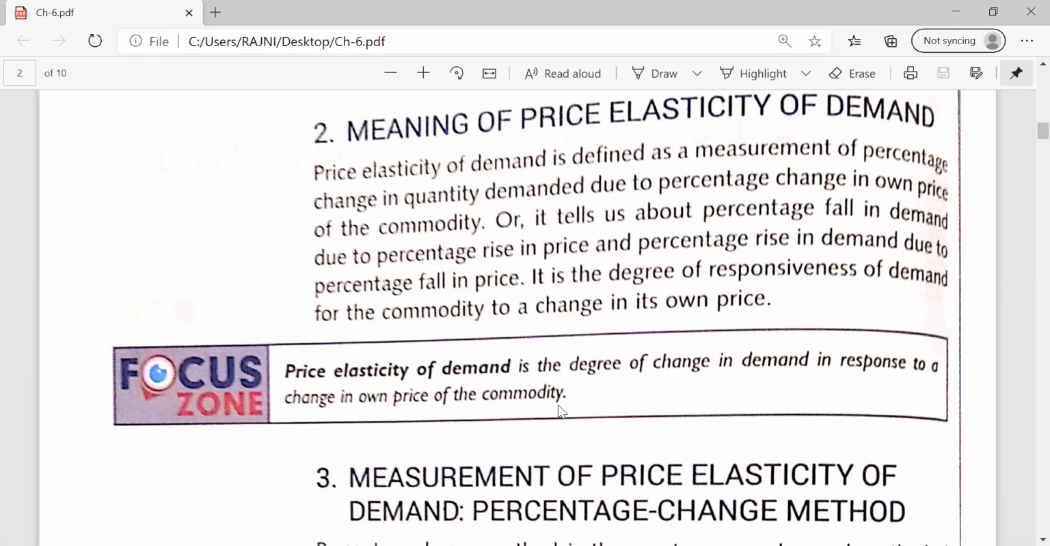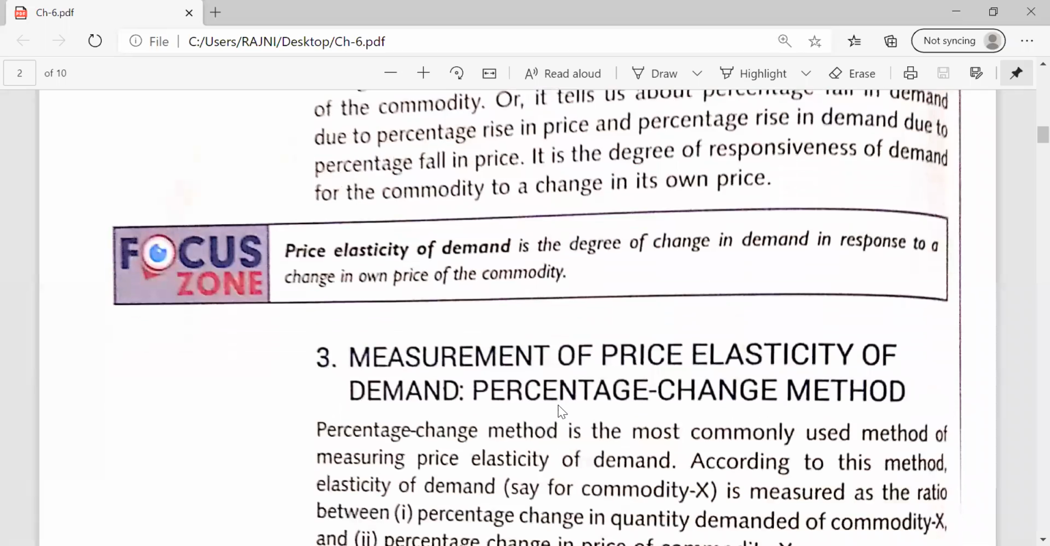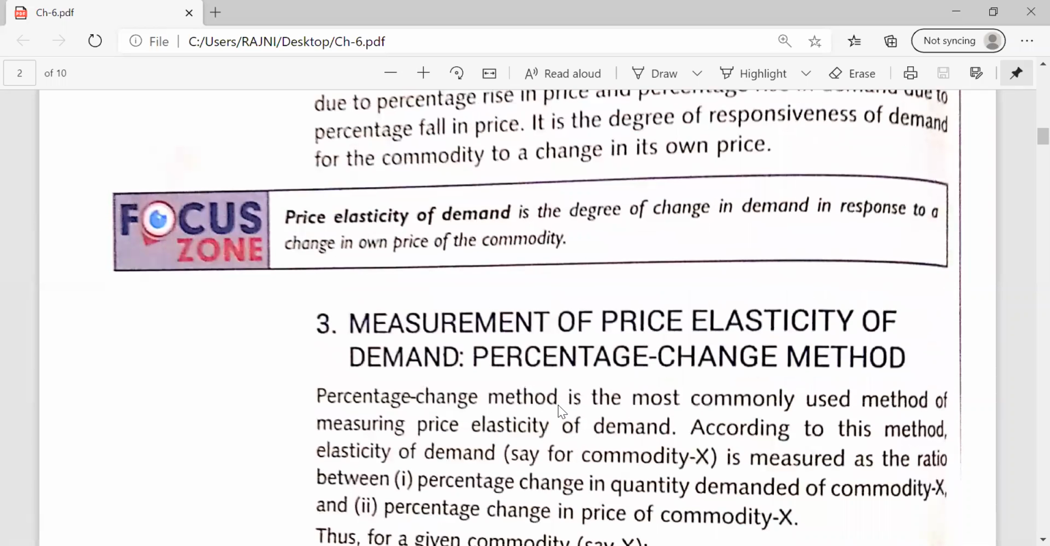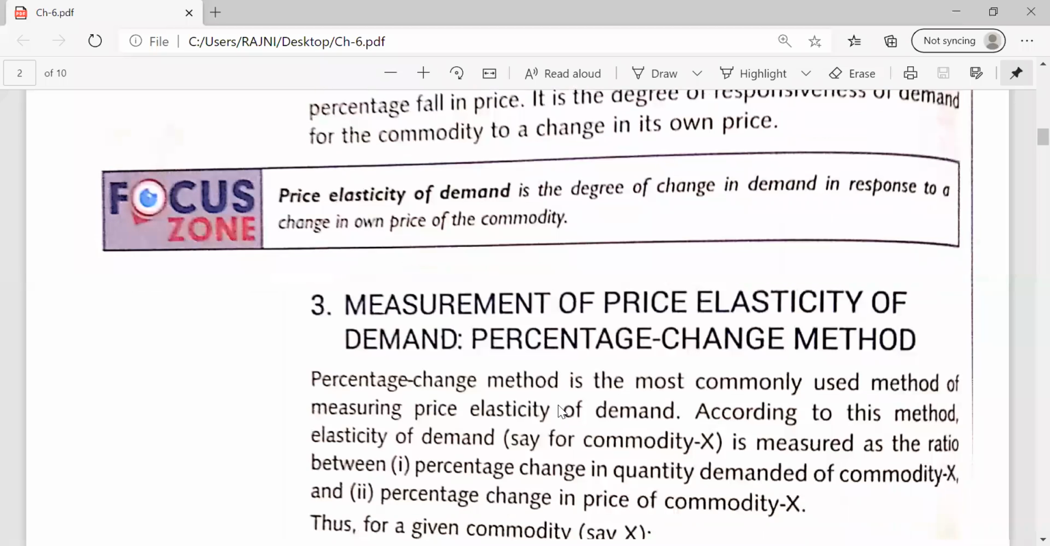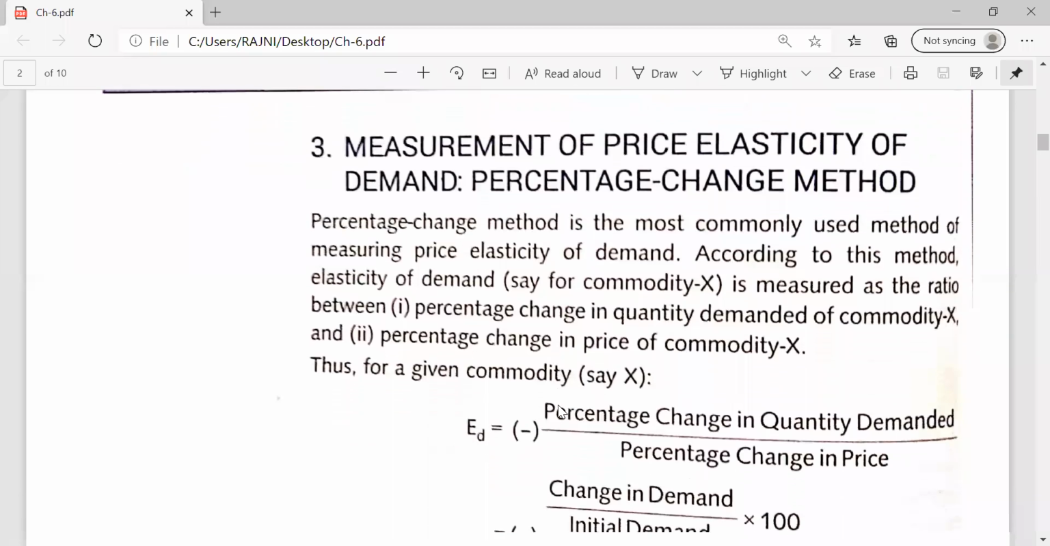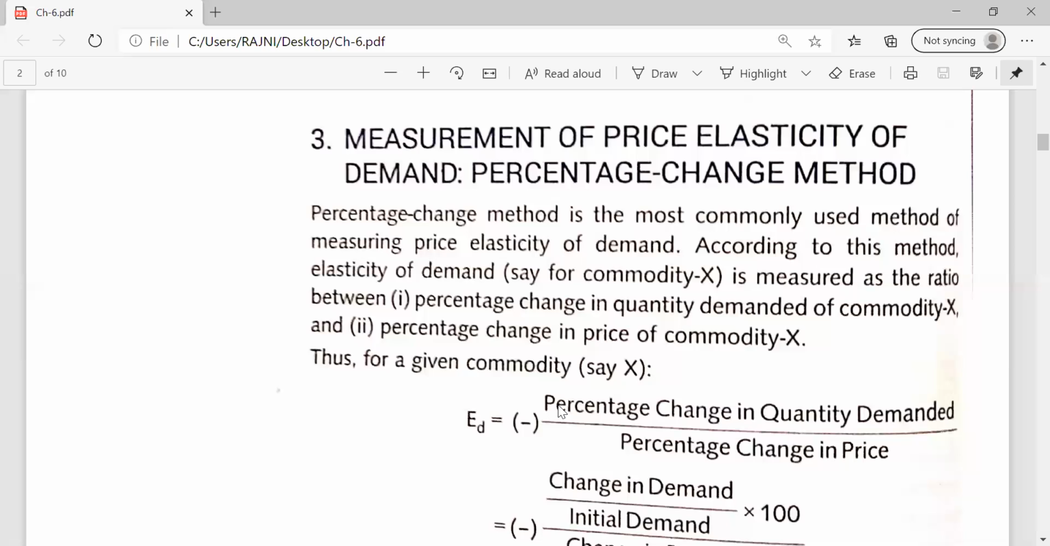So simply it will tell you the percentage decrease in quantity demanded due to the percentage increase in prices, or percentage increase in quantity demanded due to the percentage decrease in prices. Any of that can be there. So it will ultimately tell you the degree of change in demand in response to a change in own price of the commodity. Now the question arises how we can measure it, the measurement of the price elasticity of demand.